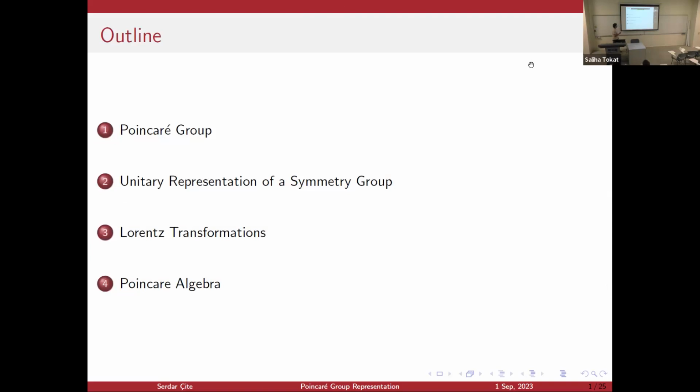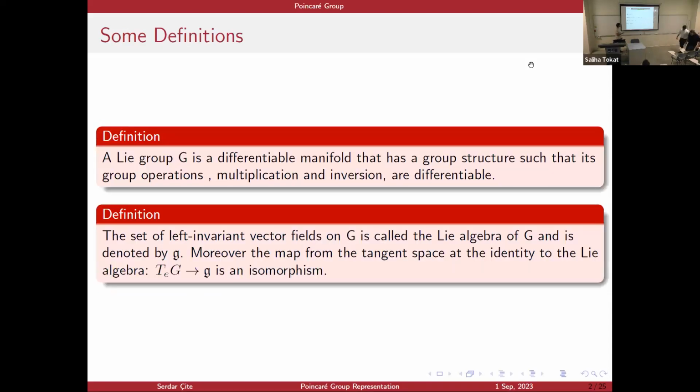Here's my outline. I will first talk about the structure of the Poincaré group. Then I will talk about the unitary representation of the symmetry group. And I will briefly mention the Lorentz transformations. And I will examine the Lie algebra of the Poincaré group, which is the Poincaré algebra.